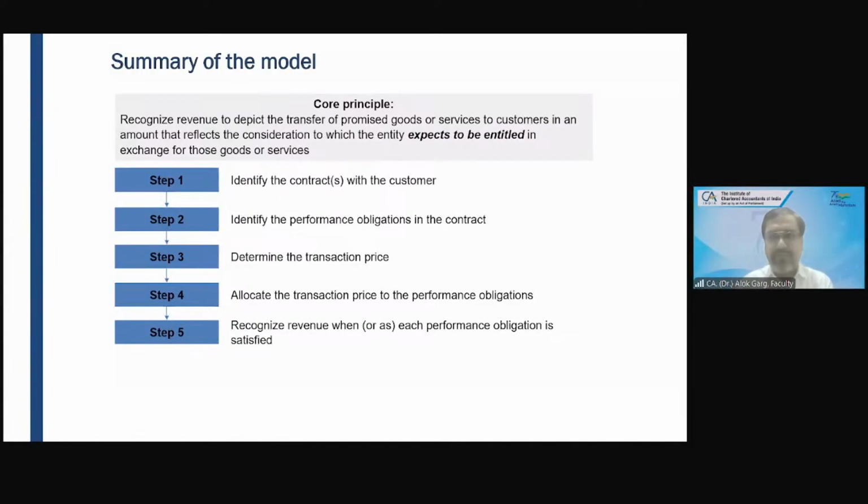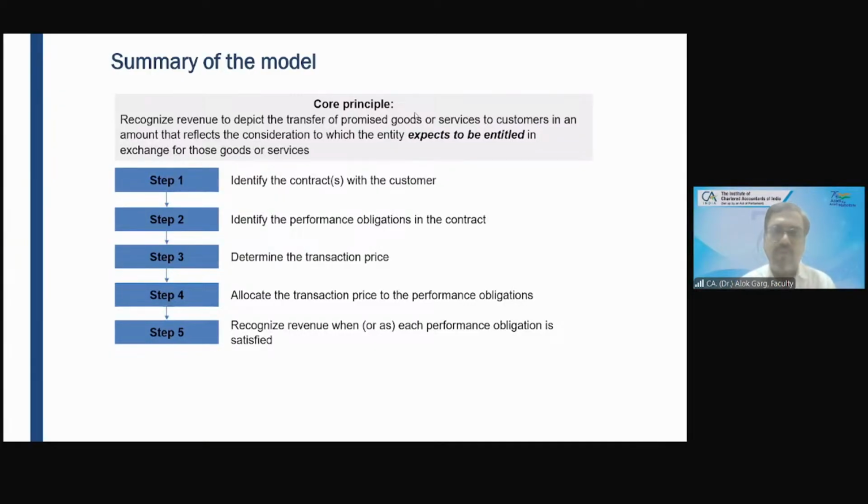Identify the contract with the customer, identify the performance obligation, determine the transaction price, allocate the transaction price to the performance obligations, and recognize revenue at a point in time or over a period of time. This is what we covered in the last 45 minutes.